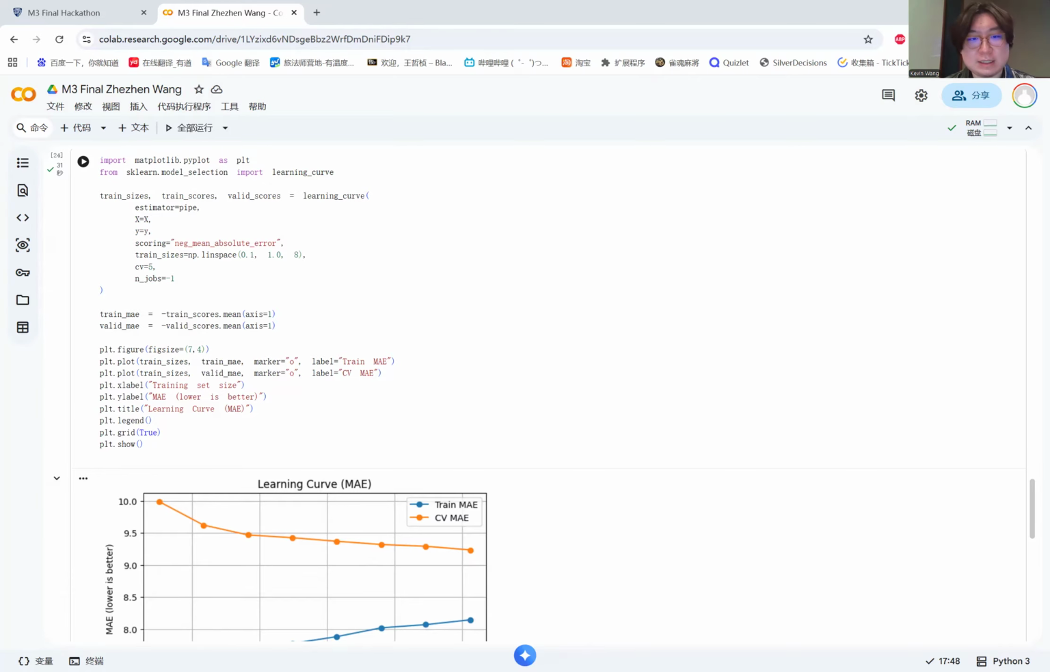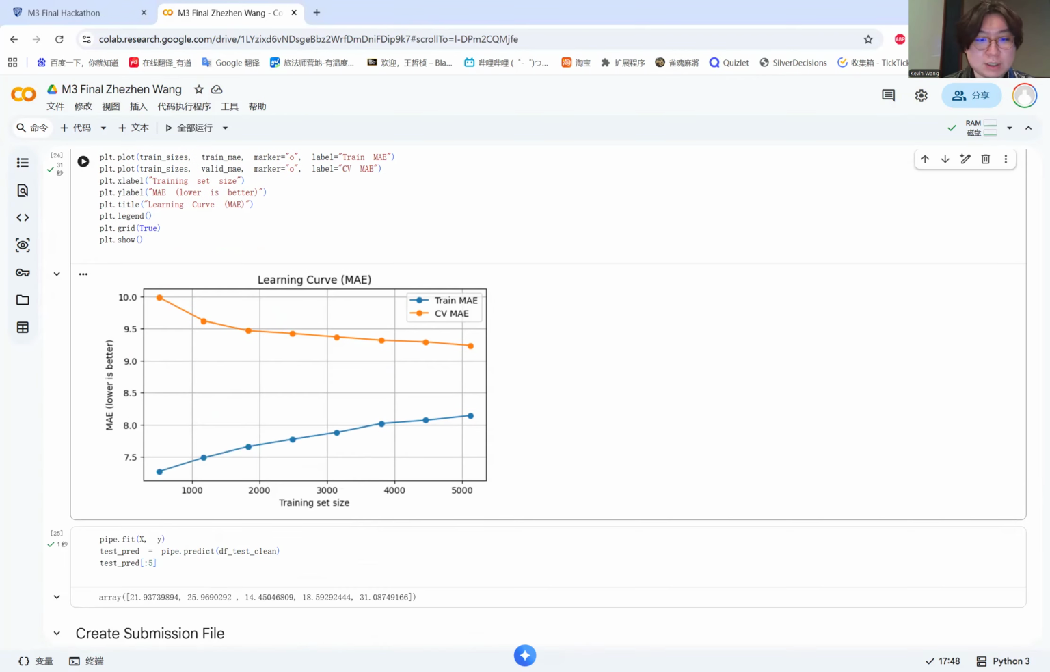From the plot, I found that the training error gradually increased while validation error slightly decreased and stabilized. The gap between the two curves was moderate, which suggests that the model is not severely overfitting. At the same time, validation error was not excessively high, which indicates that the model is not underfitting. So these two conclusions mean that the learning curve shows a reasonable bias-variance balance and confirms that the